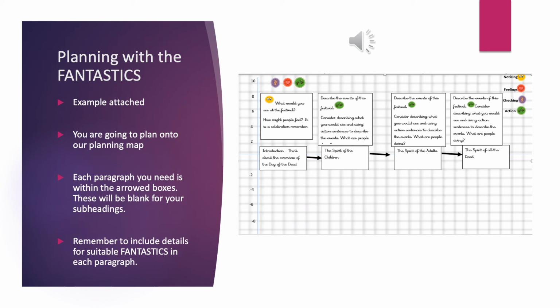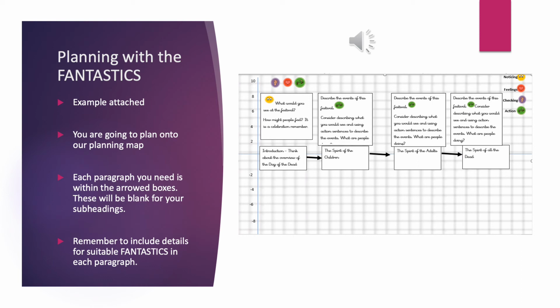My first box is the introduction, and I give a bit of detail about what will go in there. The next one is the spirit of the children, because that's a really important part of the festival. Then the next day is the spirit of the adults, so I include that as my next subheading. And then I've got the spirit of the dead. I would also have a glossary section as well, but you could keep that on two-lined paper.